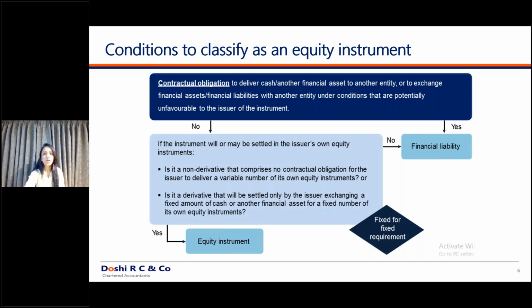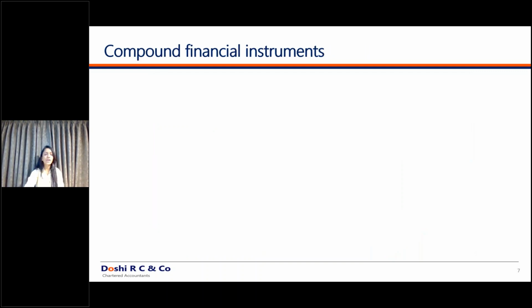If you have any queries, you can note it down and we can discuss it at the end, or I will email the replies to the queries. Moving ahead, there can be cases where you might have an obligation to deliver cash also, and you might have conversion terms also. So there is an obligation to deliver cash also, or there might be conversion terms also. So what to do in those cases?